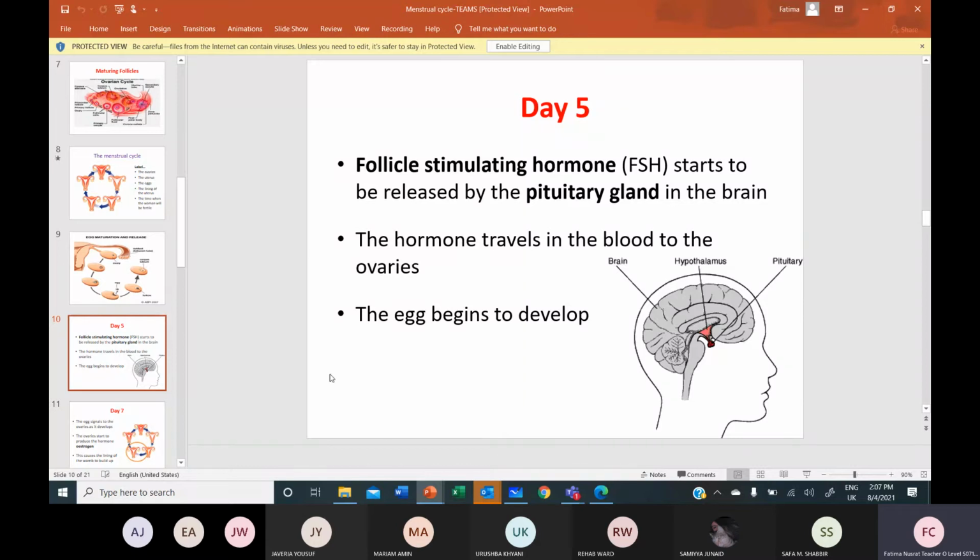So if we are talking about FSH, released by the pituitary gland, traveling in the blood, the target organ is the ovary, working on the ovary. What does it do? It is stimulating the follicles in the ovary to grow and mature, plus it is stimulating the follicle to release estrogen. Estrogen. Great. Okay.